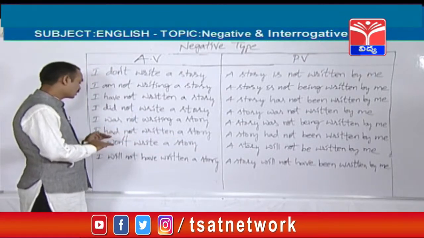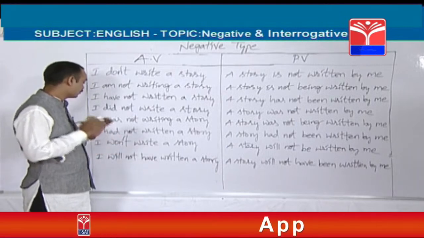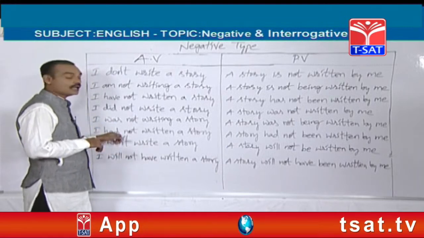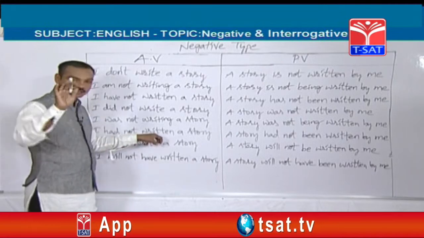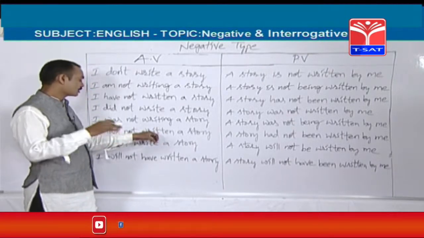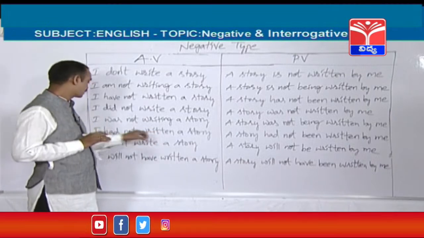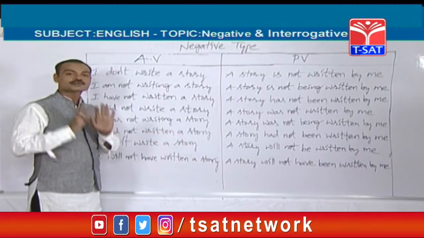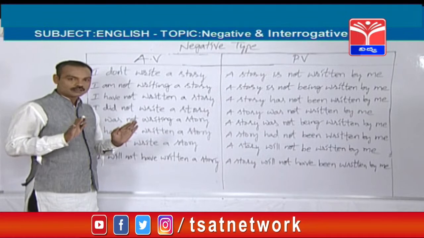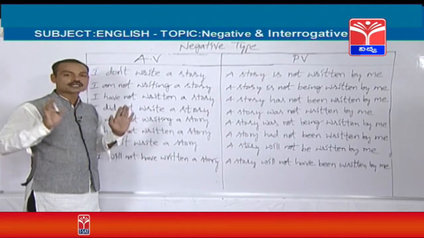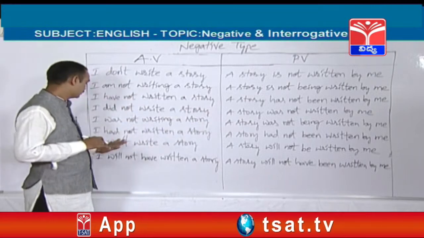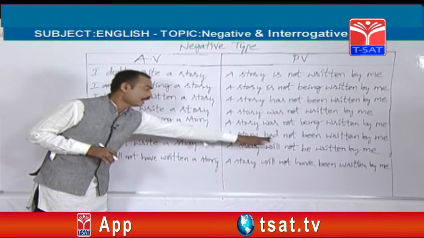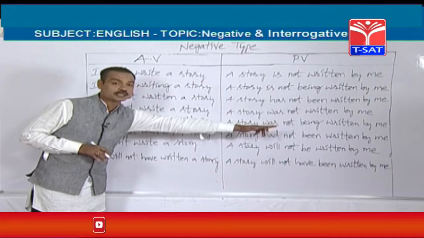How can you find out this is the sentence of past perfect tense? See, had. Whenever you find had and the main verb is in the third form, that sentence is from past perfect tense. I had not written a story. Okay, it is a negative sentence of past perfect tense. Now we are going to change this into passive voice. A story had not been written by me.